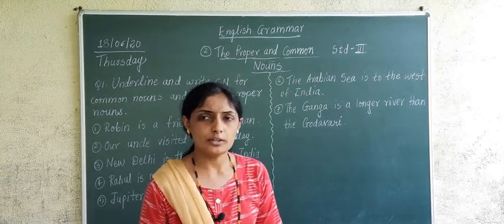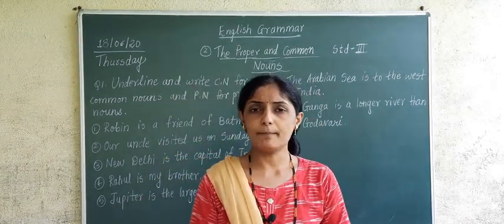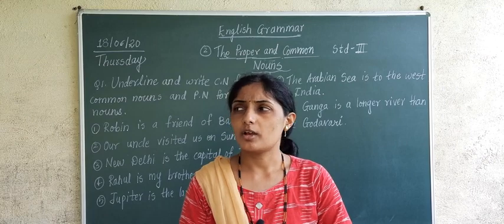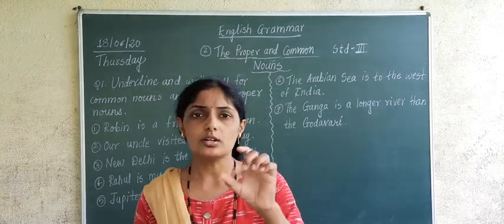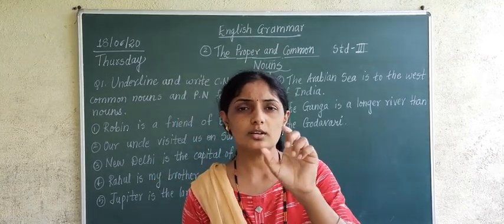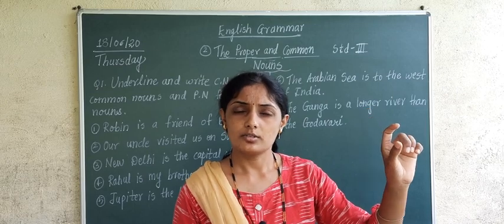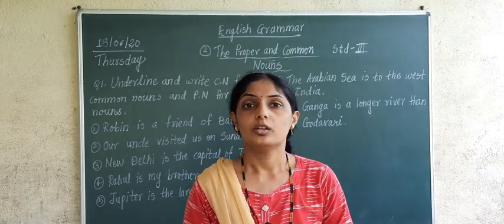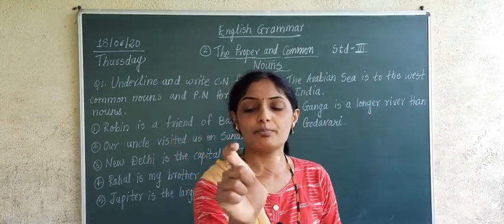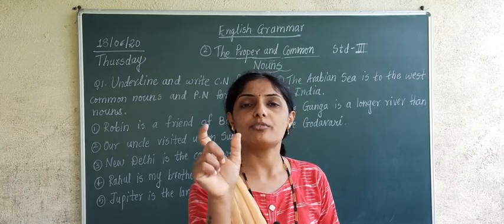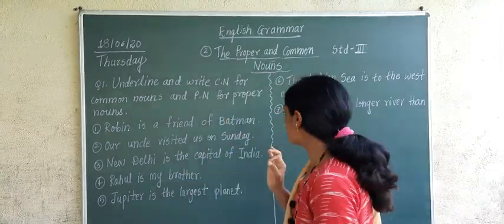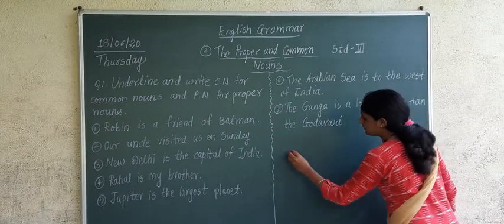Now for example, if I say, Rudra is a smart boy.